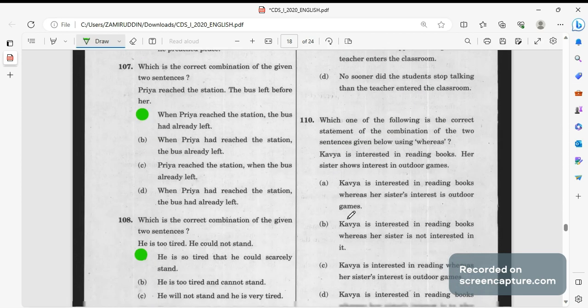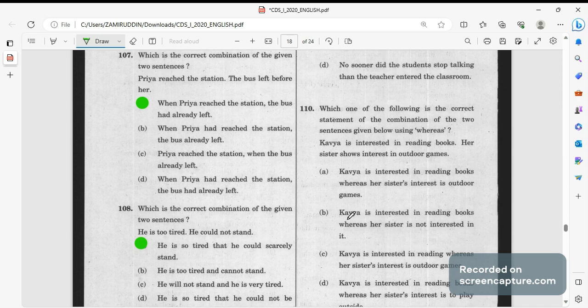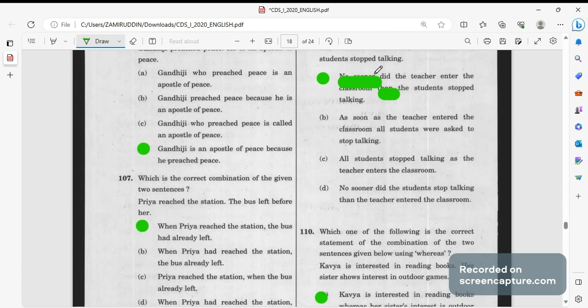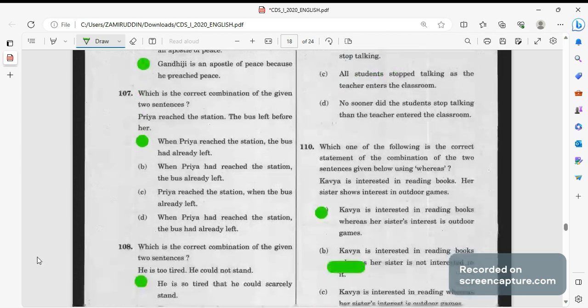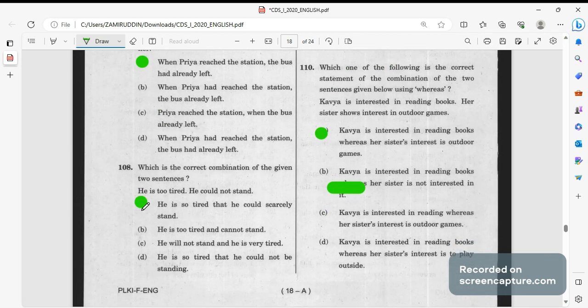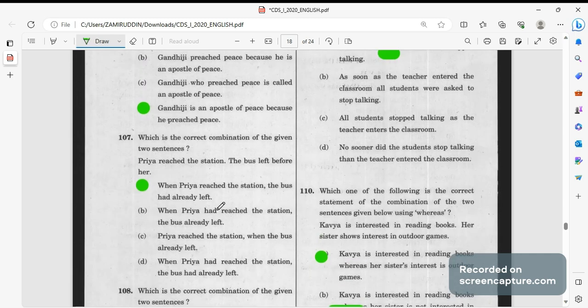Next, Kavya is interested in reading books. Her sister shows interest in outdoor games. The right answer will be A. Kavya is interested in reading books, whereas her sister shows interest in outdoor games. So here we are using whereas. Here no sooner and than. In this one, we are using he is so tired that he could scarcely stand. In this one, we are using when Priya reached, the bus had already left.